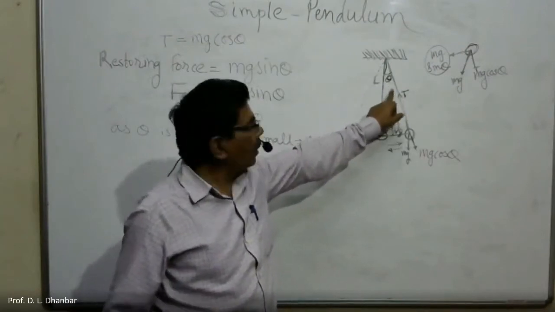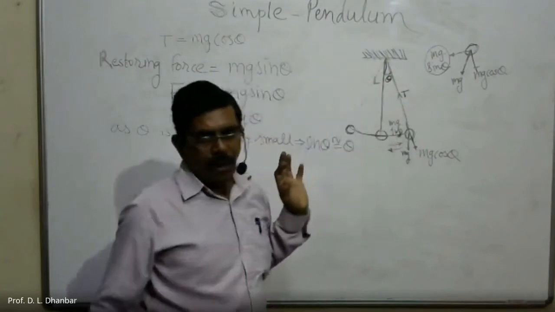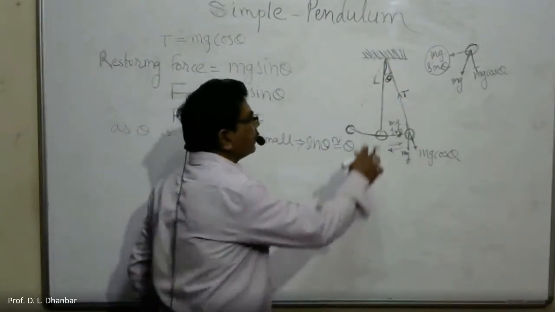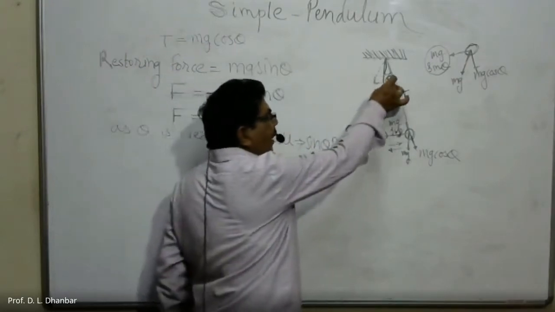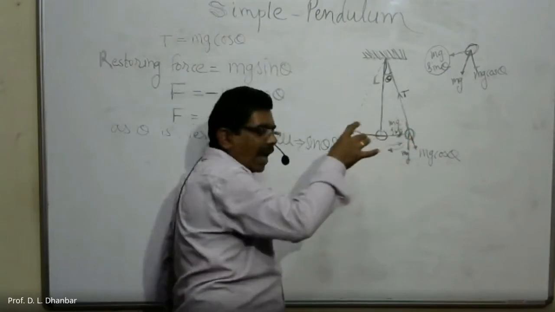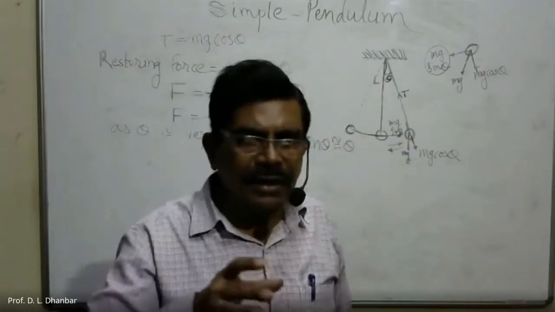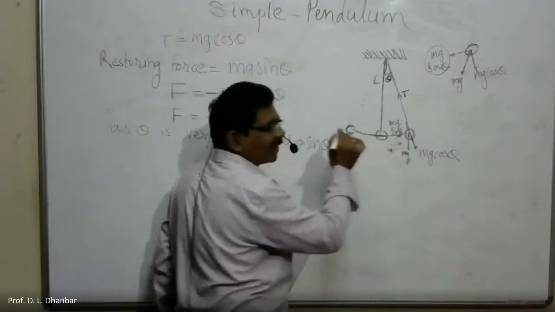This angle made by the string at the point of suspension should be as small as possible, so that as this angle is small, this path is also small, and as the arc path is small, we can consider this portion as a straight line.